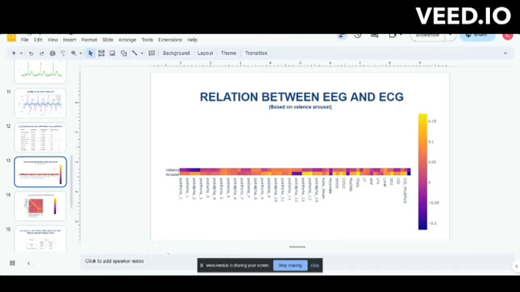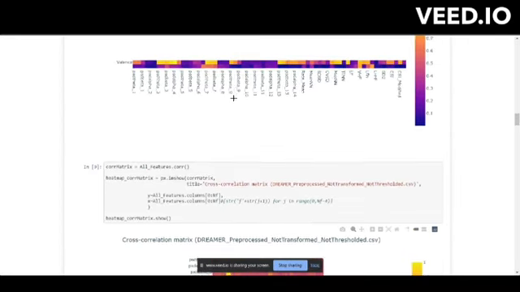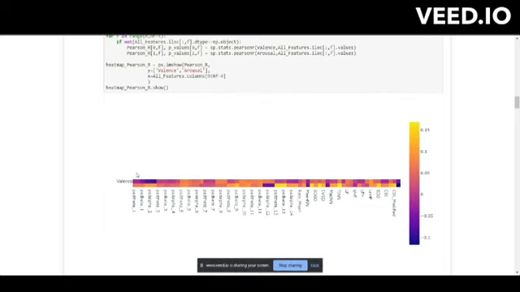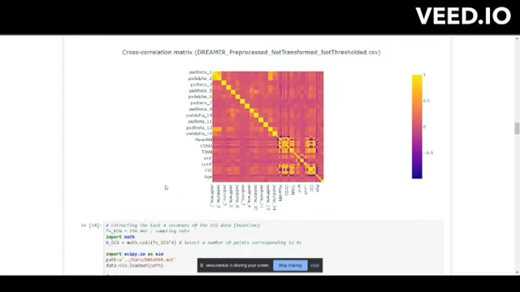This was first visualized using different heat maps. This heat map shows the relation between valence and arousal and different features of EEG and ECG. The next heat map is a cross correlation matrix between the different features of EEG and ECG, and this shows that there is some amount of relation between EEG and ECG.